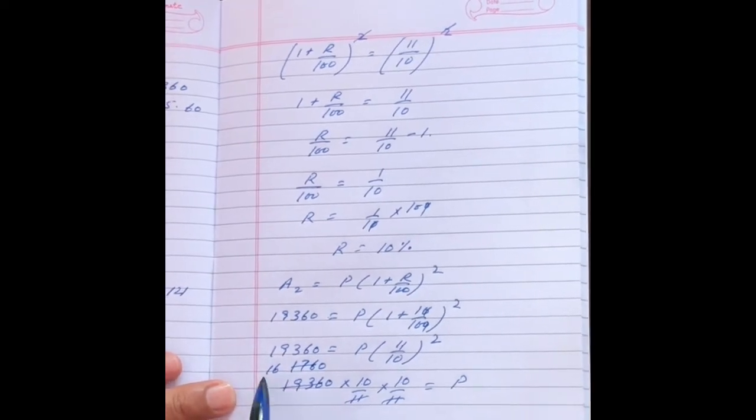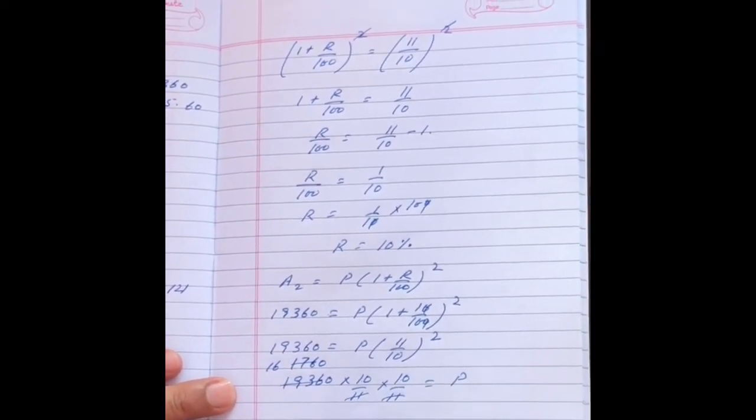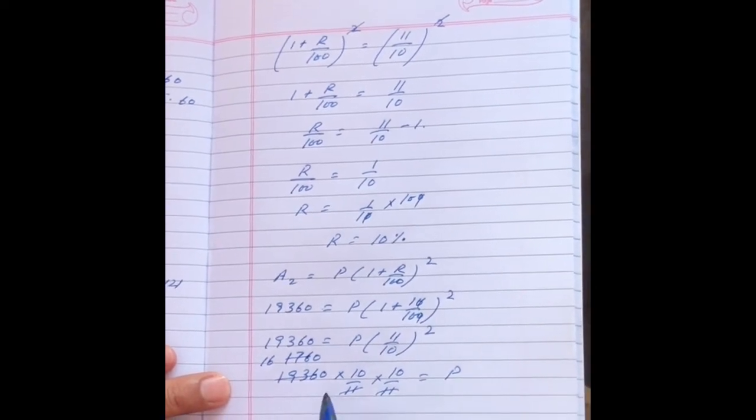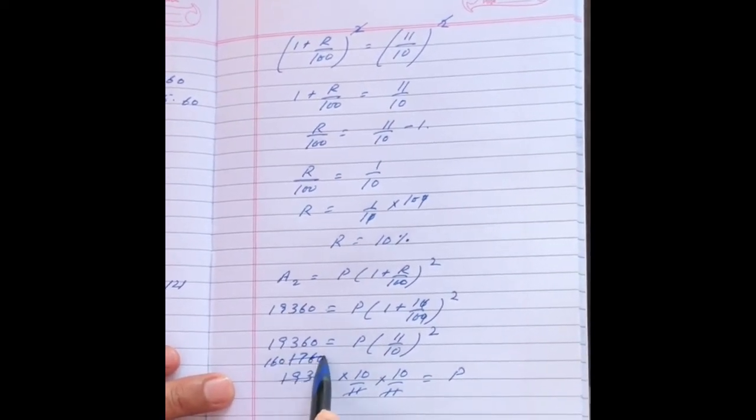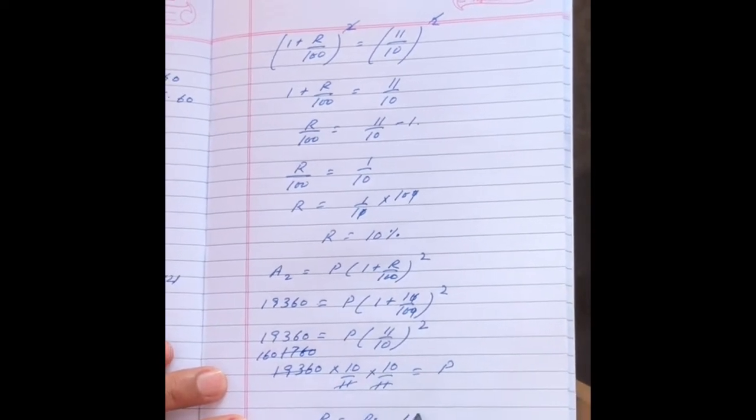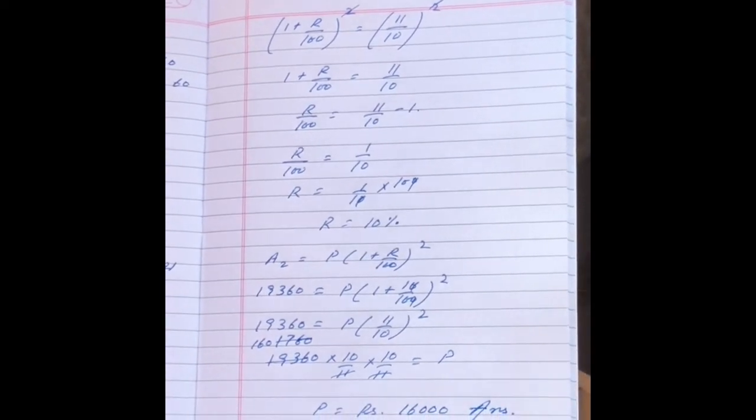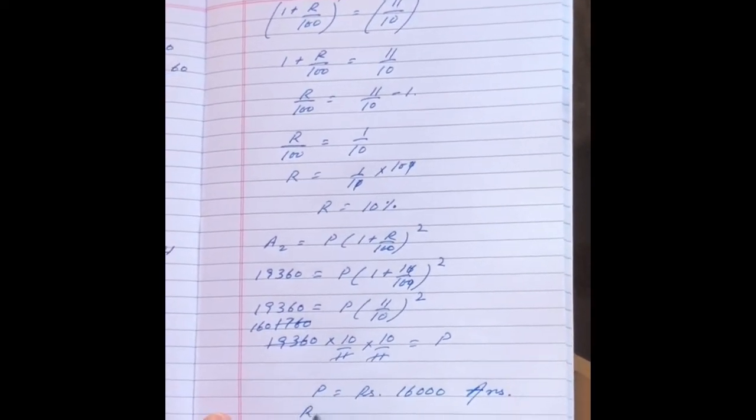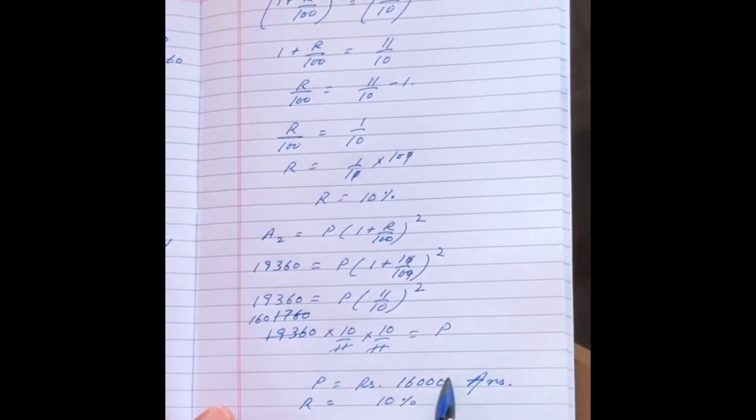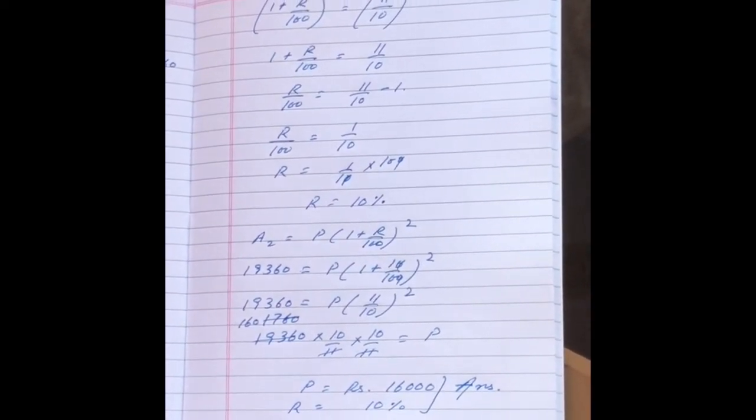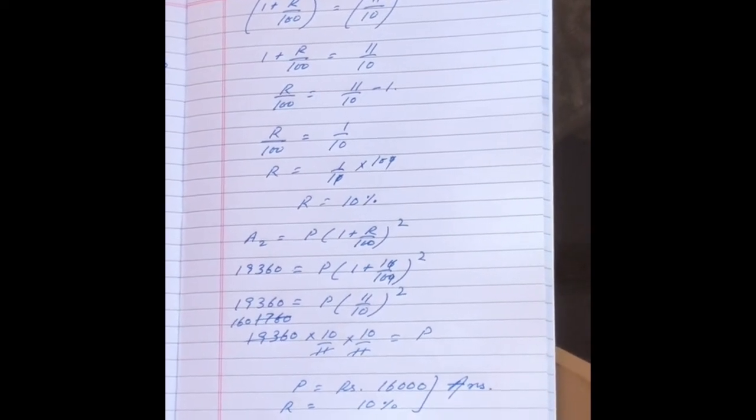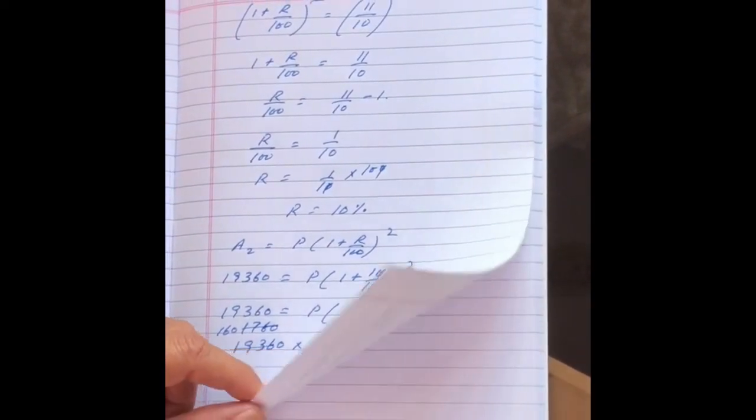So principal is 160 into 10 into 10, rupees 16,000. That is my answer. So principal is rupees 16,000. Rate is 10%. These two I have to calculate. Question number 3, very important one. Question number 2 and 3, write very important in these two questions.